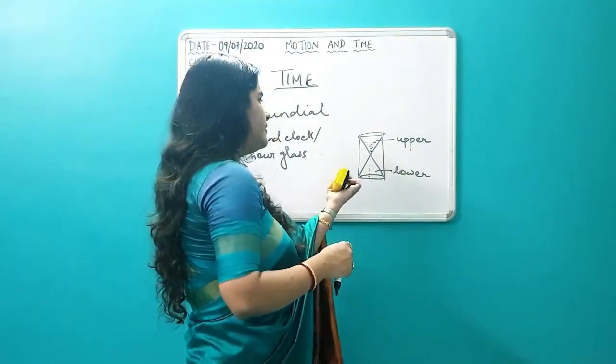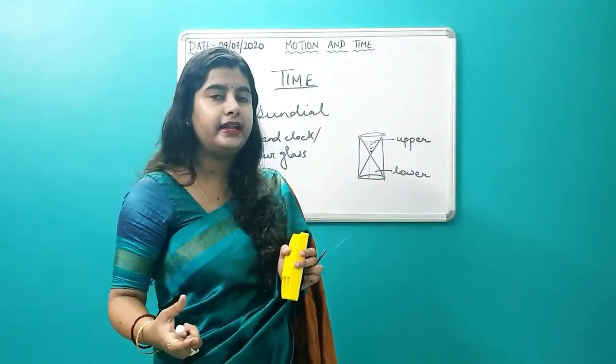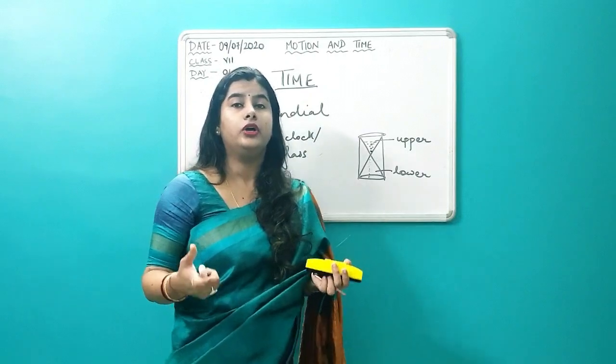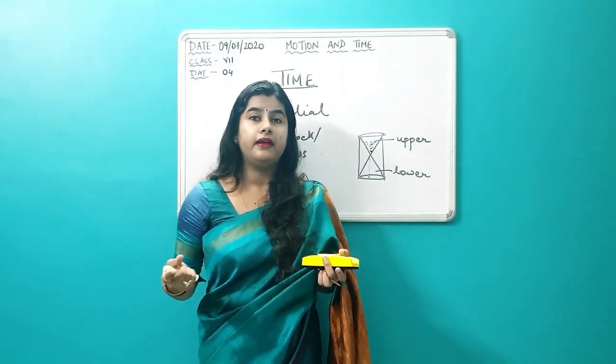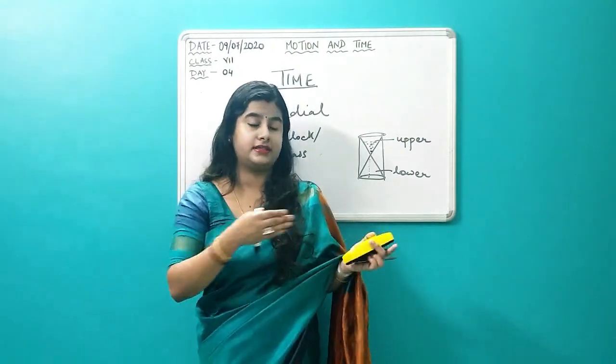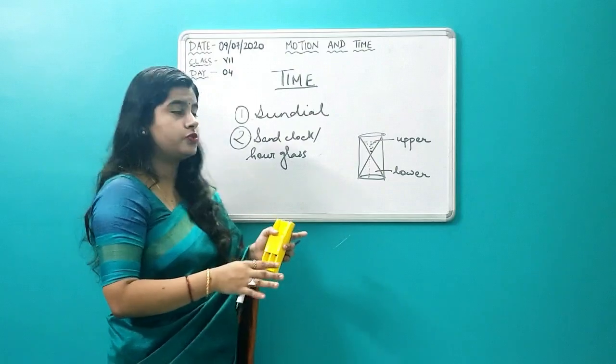But there are lots of limitations, lots of disadvantages. Again and again you have to turn it, and you can imagine if you want to calculate the hour, how big your sand clock needs to be. Understood? So these were certain things which were used.